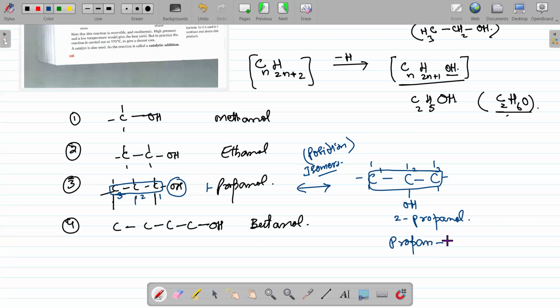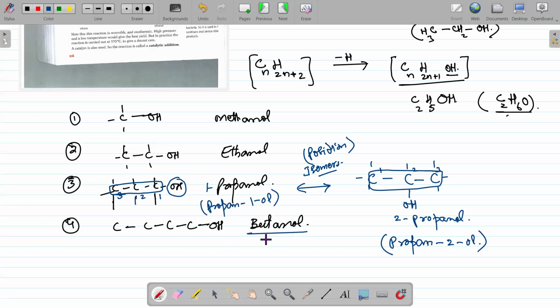They can also be named as propan-2-ol. The ending "e" is replaced by the position and the "ol". The "ol" represents the alcohol functional group, the OH group. So this will be propan-1-ol. Let's try this name.